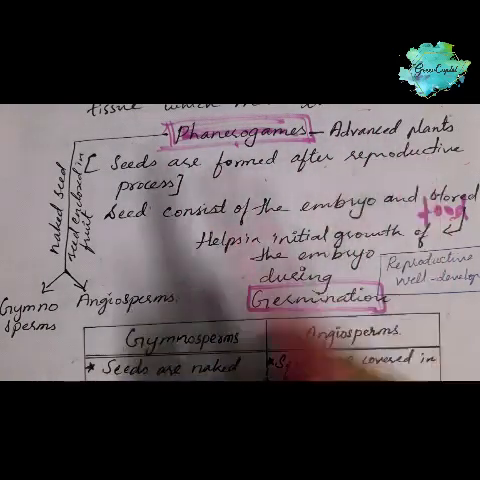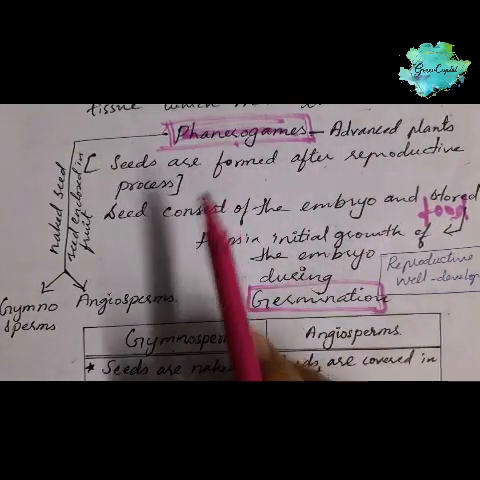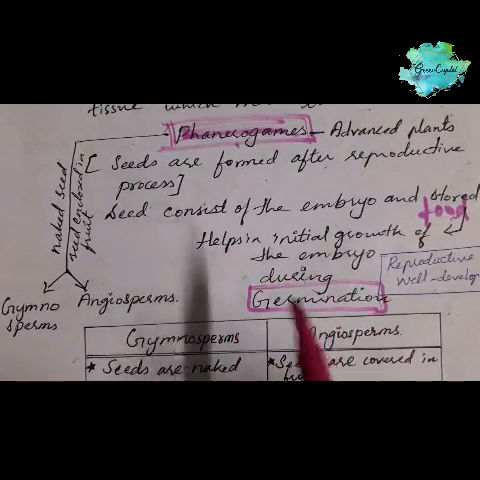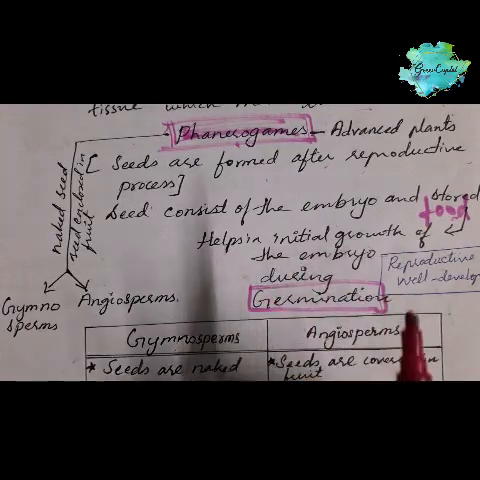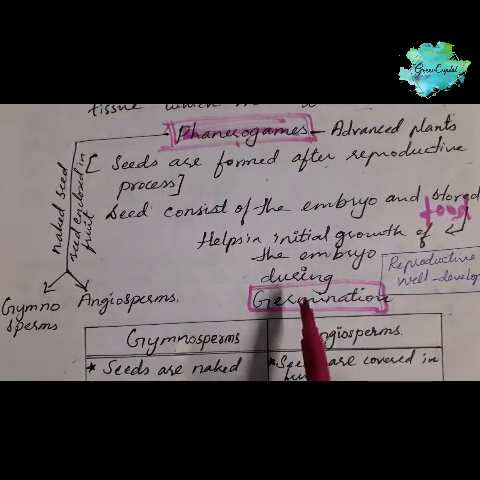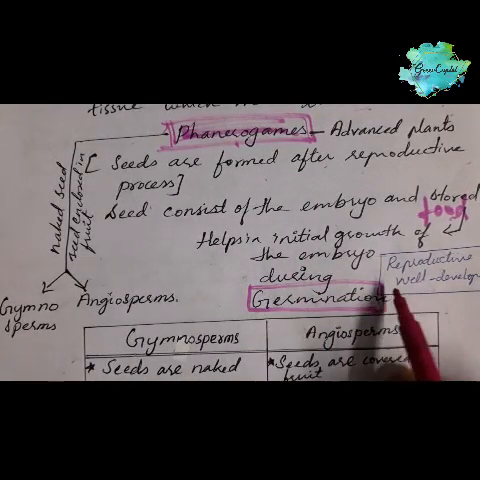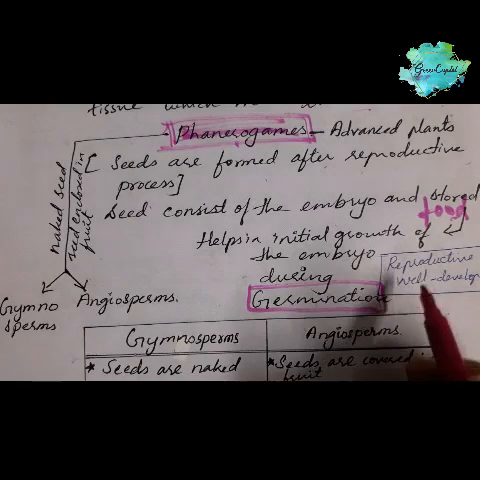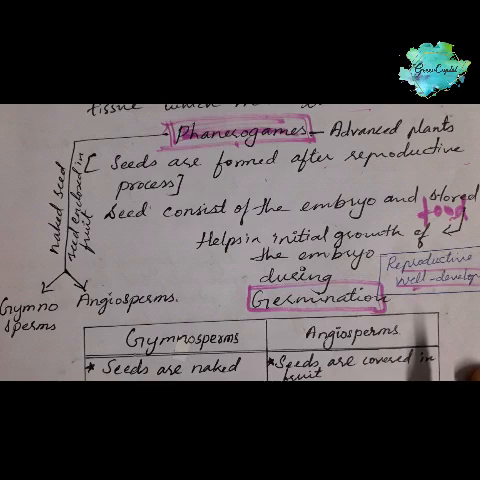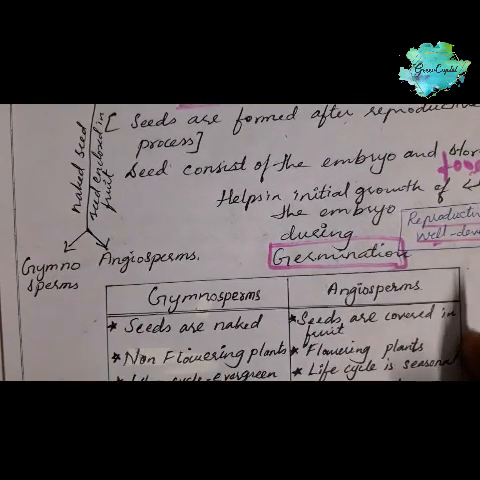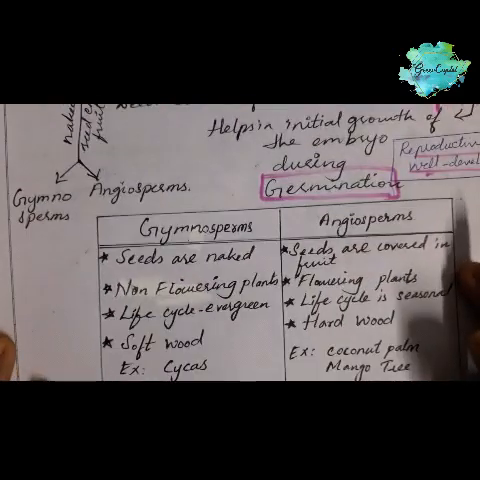Seeds are formed after the reproductive process, and seeds consist of an embryo which stores the food, and these seeds help in the initial growth of the embryo during germination. Okay, and the reproductive organs here are well developed. Just remember these things. So in gymnosperms and angiosperms, together I'll explain.